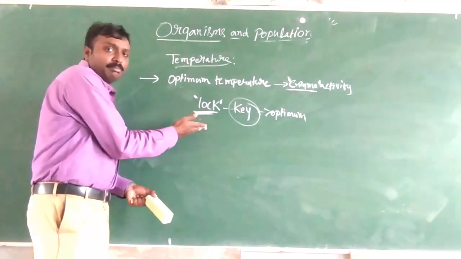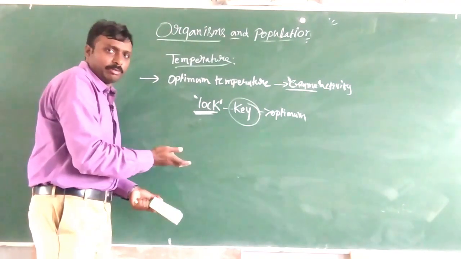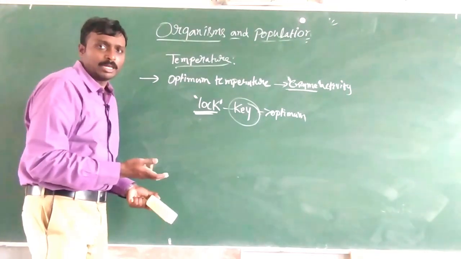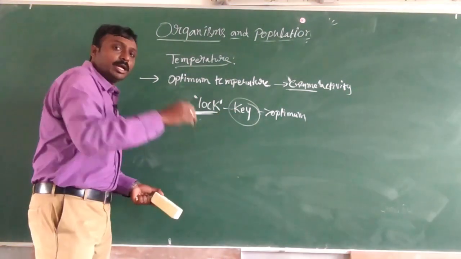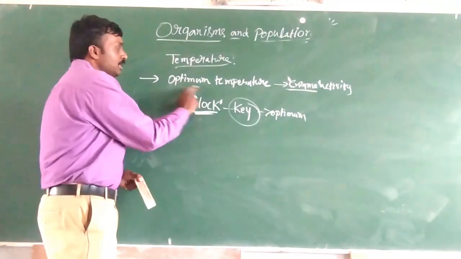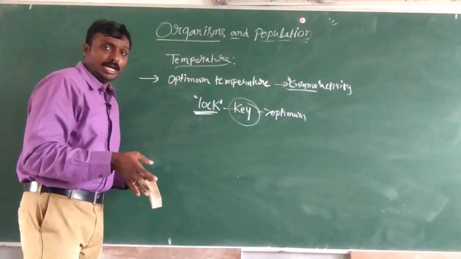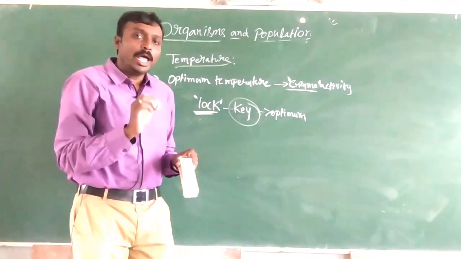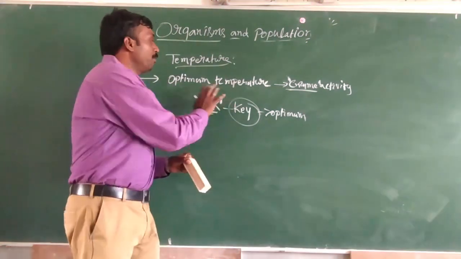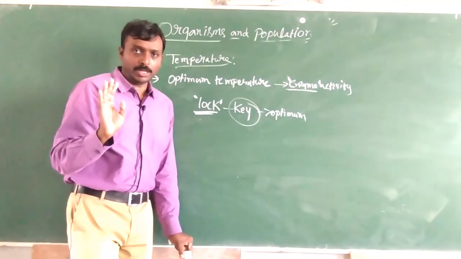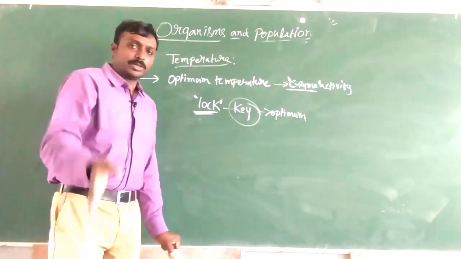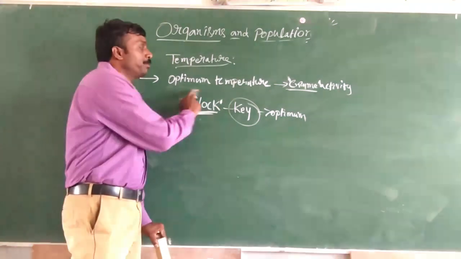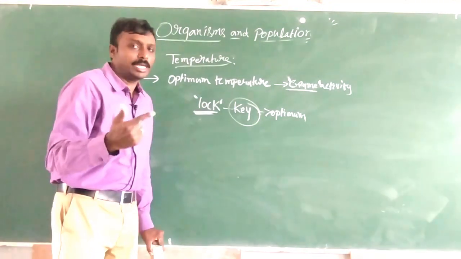So if we place some other key, will it open? No, never. If we place some almirah key for this lock, it will never open. It will open when we insert the appropriate key. That is how we can understand optimum temperature. For the initiation, for the activation of an enzyme, there will be some optimum temperature. It may be 10 degrees Celsius or 20 degrees Celsius or 30 degrees Celsius. Each enzyme will have some optimum value of temperature for its activation.